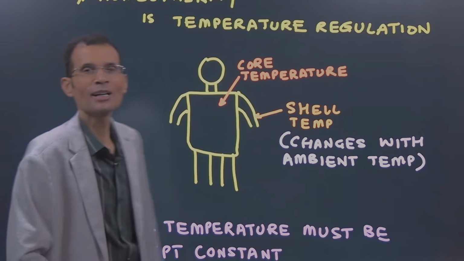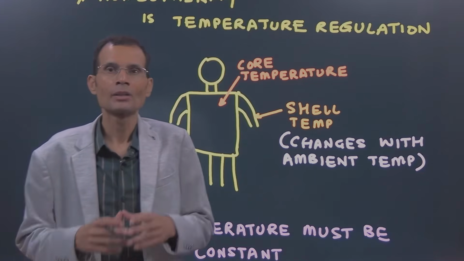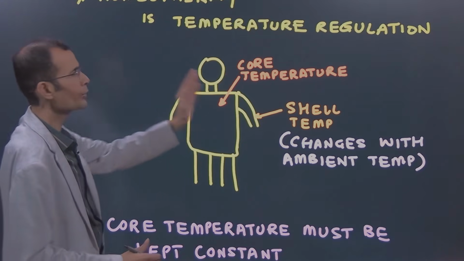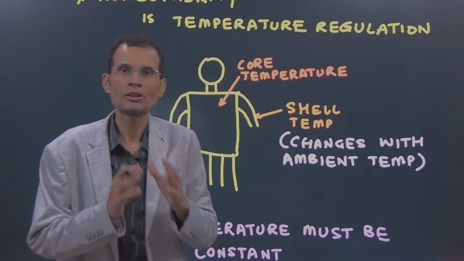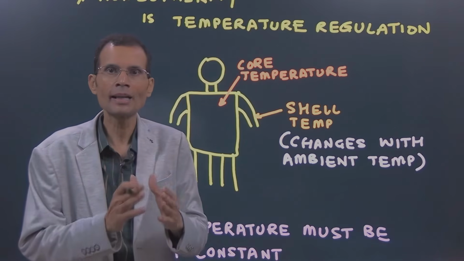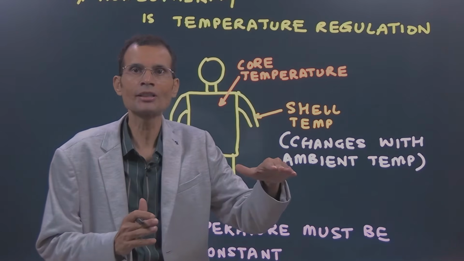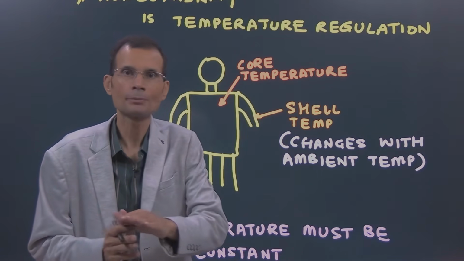Okay, so what is homeothermy? It is body temperature regulation. Point number one: thermy is temperature. So maintaining the temperature at a constant level, that is homeothermy.